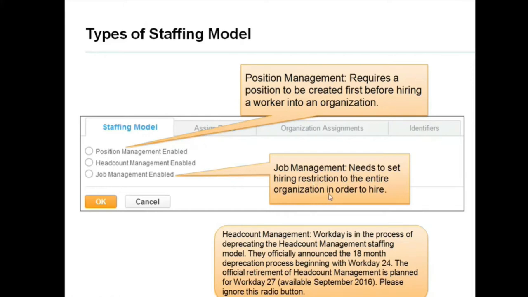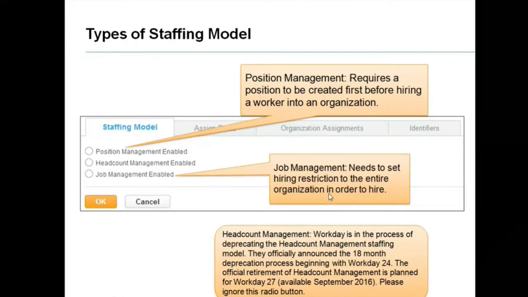They don't go with the number of positions required, or that for so many positions, so many hires have to happen. Nothing like that, because in this type of staffing model, hiring and firing is a continuous process. Candidates keep on coming, they keep on going out. So it becomes a continuous process where they cannot fix positions.